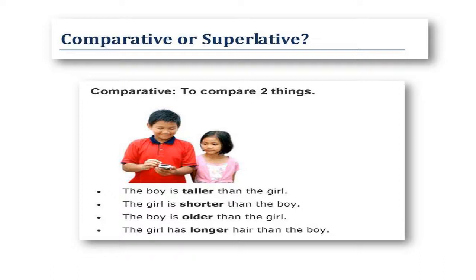Comparative or superlative. Comparatives are used to compare two things. The boy is taller than the girl. The girl is shorter than the boy.